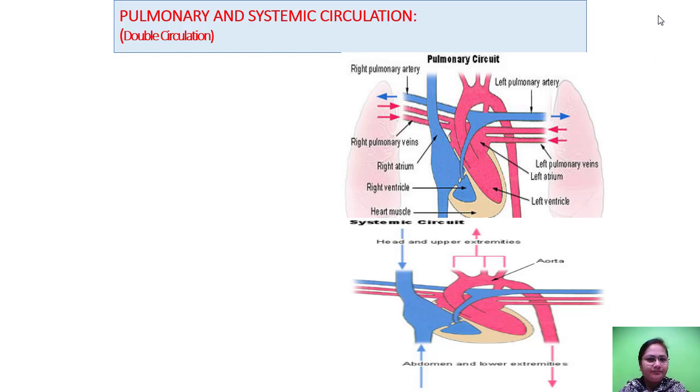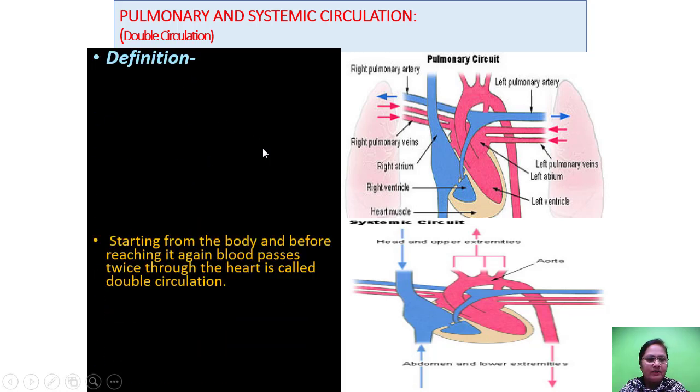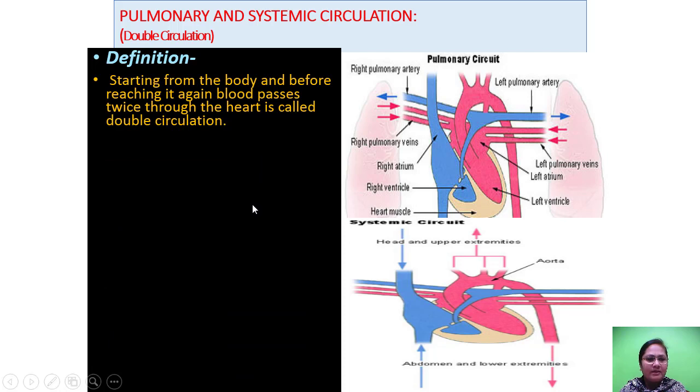Hello students, today we will learn the topic pulmonary systemic circulation. This is also called a double circulation. First we shall see the definition of double circulation. Starting from the body and before reaching it again, blood passes twice through the heart is called